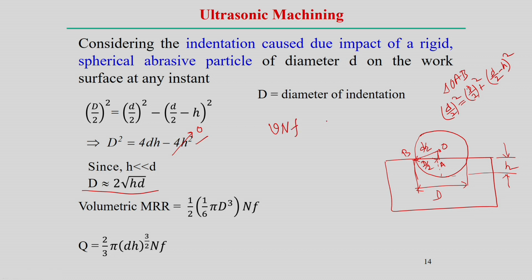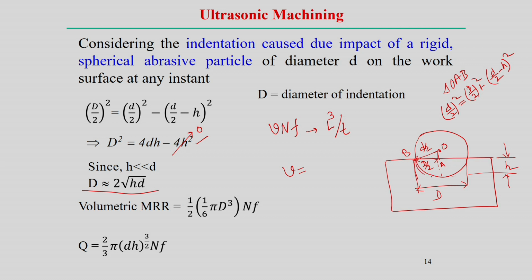So, I can say if L is the dimension, the volume per time, this represents the volumetric material removal rate, what is the total volume removed per unit time. Now, V can be represented like that, V equal to small v, the volume of the material that is removed per impact.